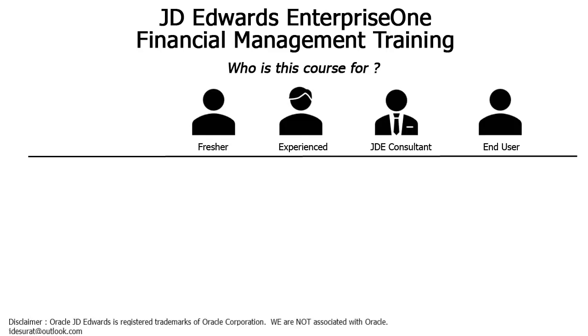Now, in terms of what they need, these folks overall typically need 3 things. Number 1, business scenario. For example, in JD Edwards Finance, what is the accounting treatment of an invoice received from the vendor on account of supply of goods, machinery and services?